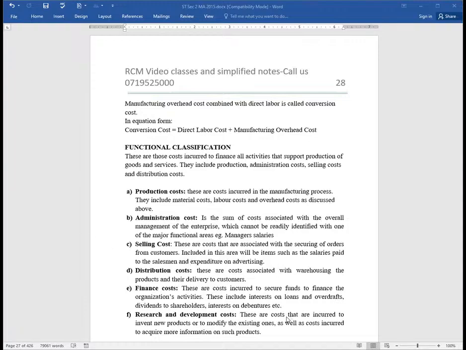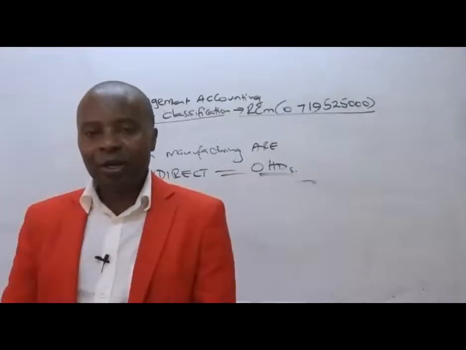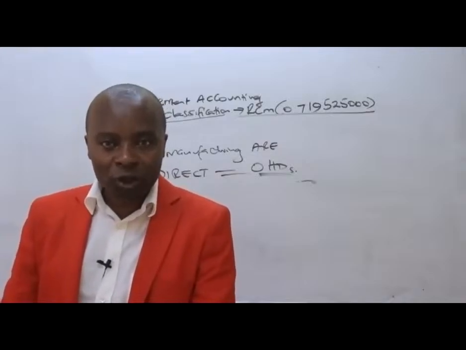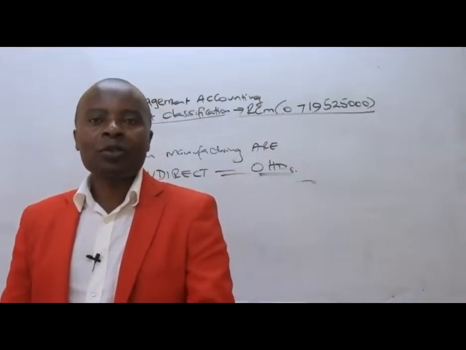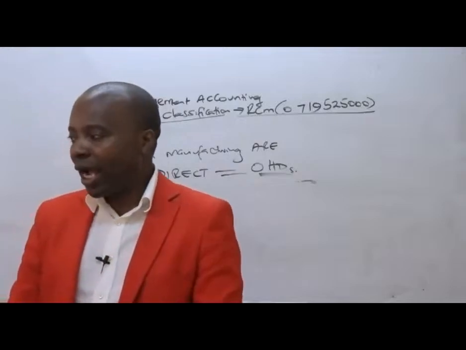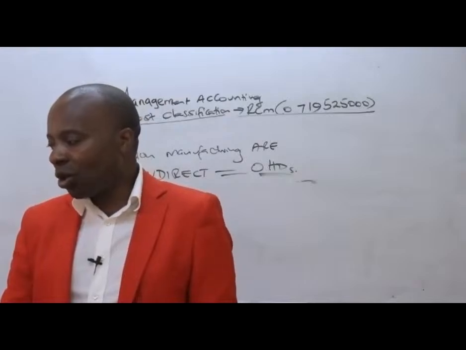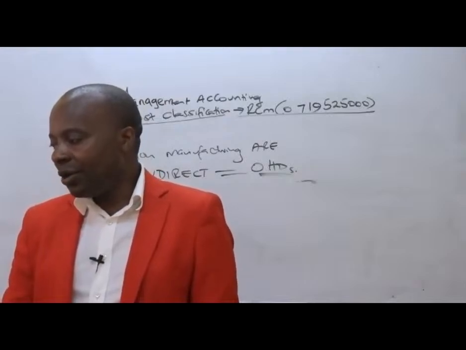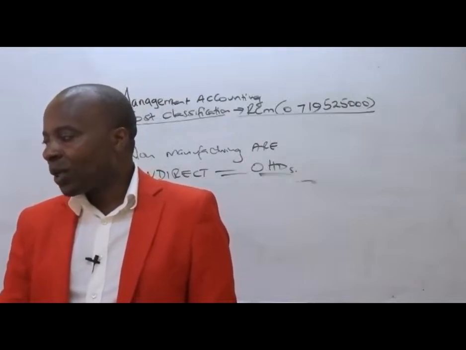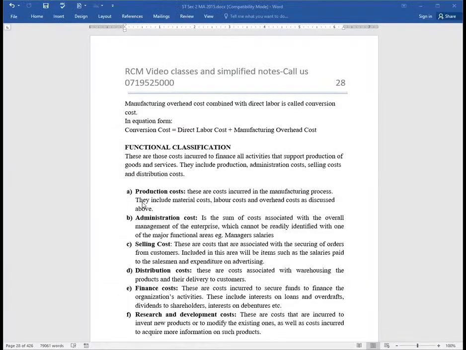For instance, if you have a distribution van, the cost of storing these finished products for the purpose of distributing them automatically falls under distribution cost. So, ladies and gentlemen, we have finance cost. Of course, you need to be accounting for whatever you do in your company.